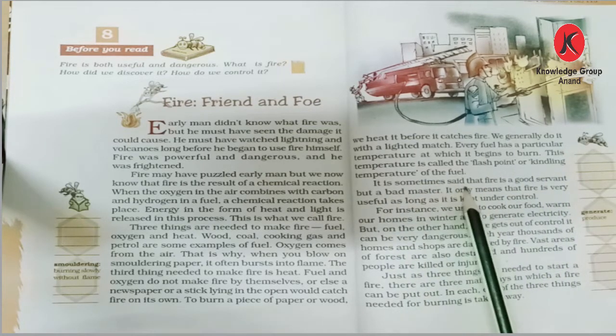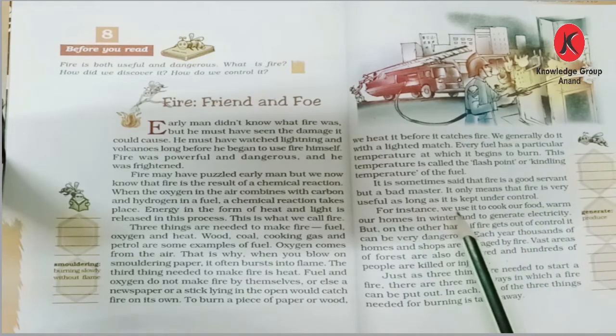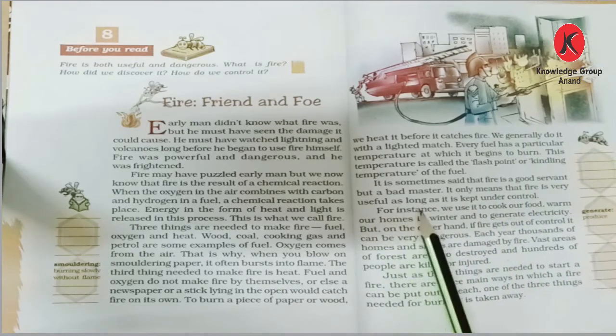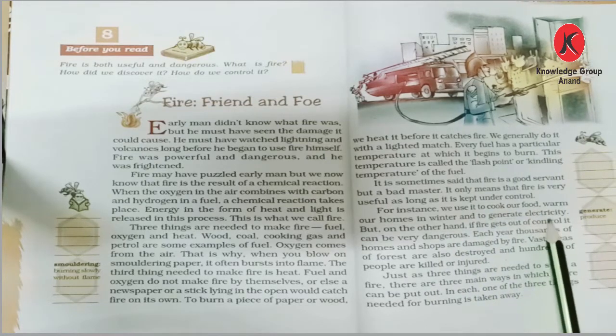It is sometimes said that fire is a good servant but a bad master. It only means that fire is very useful as long as it is kept under control.